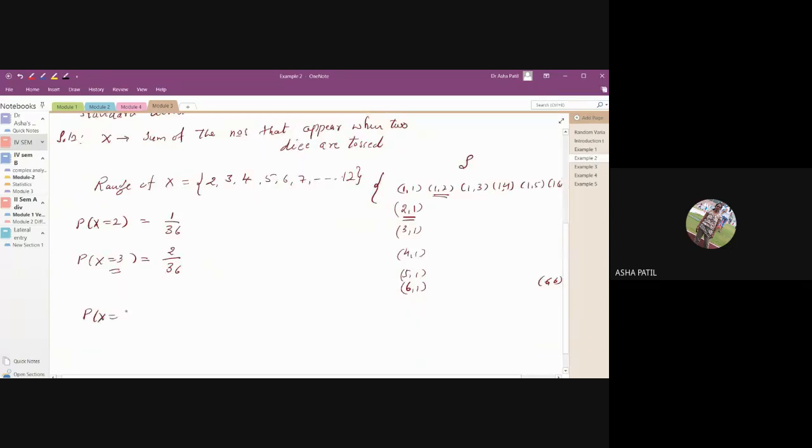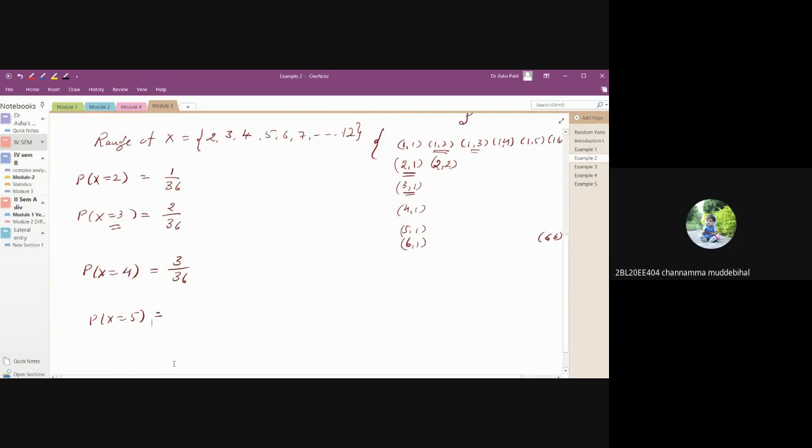Probability that X is equal to 4. The sum should be 4: 1 3, 3 1, and 2 2. So how many are there? 3 by 36. Probability that X is equal to 5. The sum should be 5: 1 4, 4 1, 2 3, 3 2.